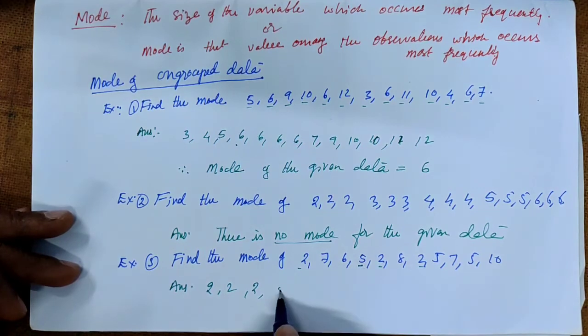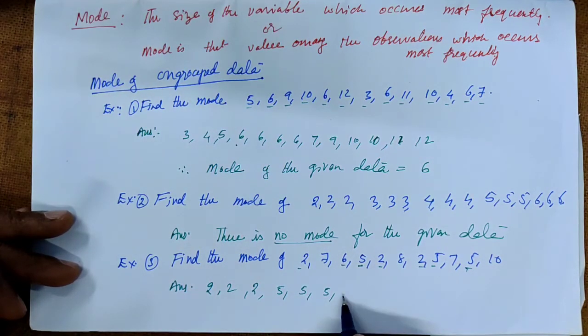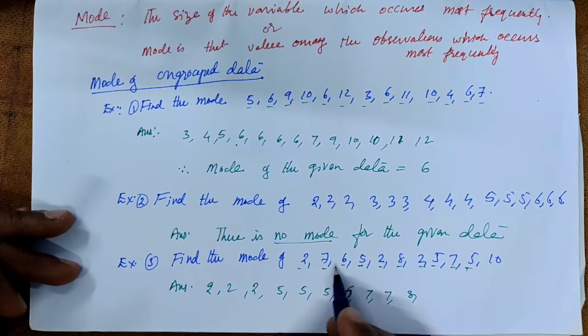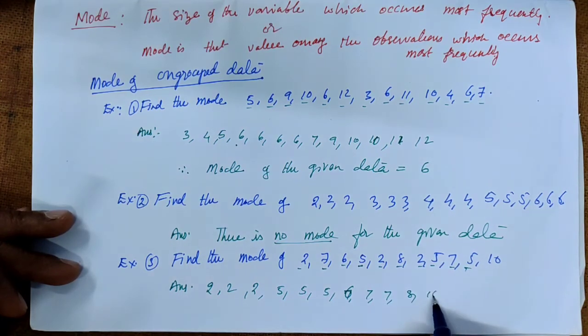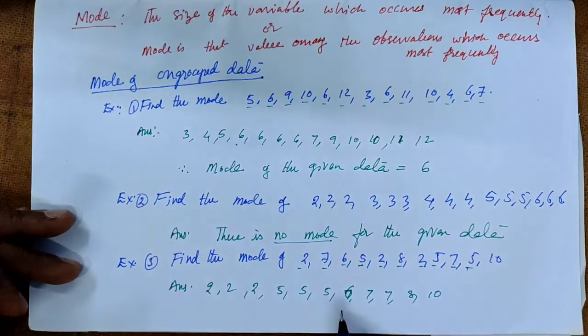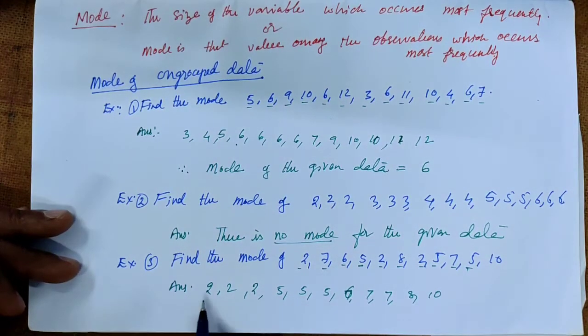Okay, 5, and here is also 5, and here is also 5. After 5, is there any 6? No. Now 7 is how many times? 2 times. After 7, 8 is only 1 time. Then 10. So this data is arranged in ascending order. 2 is 3 times, 5 is 3 times, 6 is 1 time, 7 is 2 times, 8 is 1 time, 10 is 1 time.